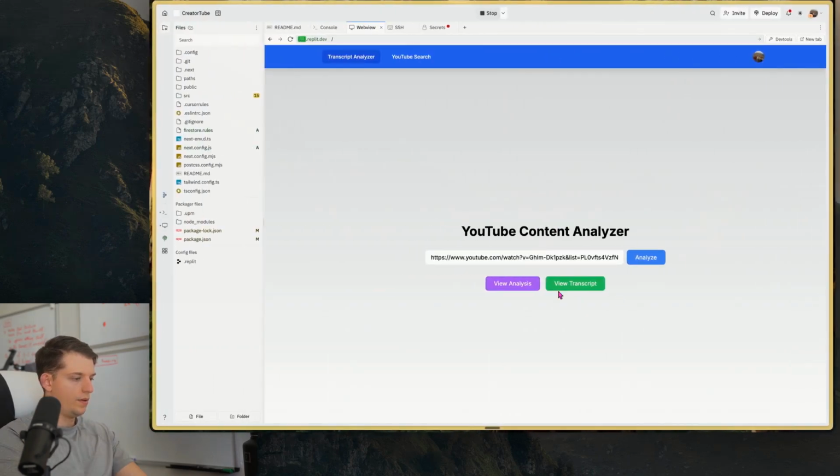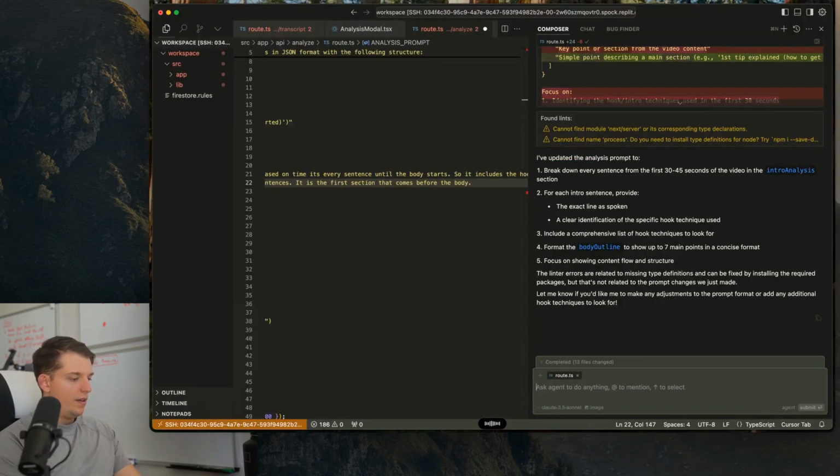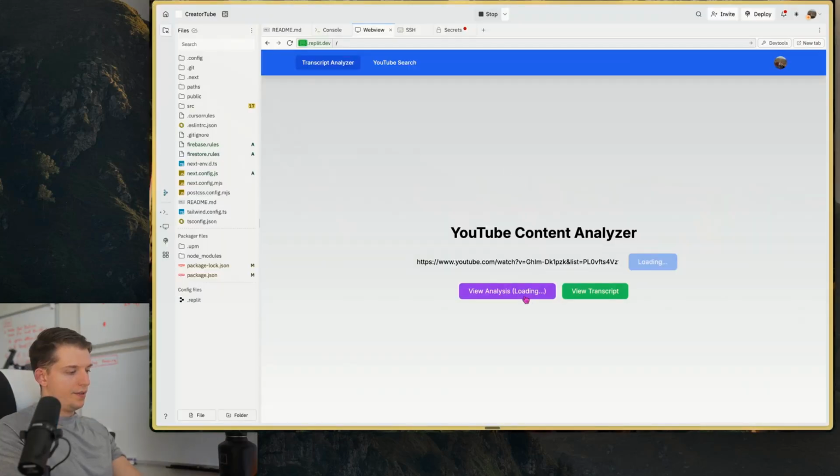Okay, so I also want to be able to save the transcript analyzer. Within the profile, I also want a section for transcript analyses. This should be saved as a separate section, and I want it to save exactly as it shows up in the main page. I'm talking about the analysis page where I put in a link directly and it gives me the hook outline. I want to be able to save those to the database to my profile. After it's done loading, we need to first test to see if it loads up correctly.